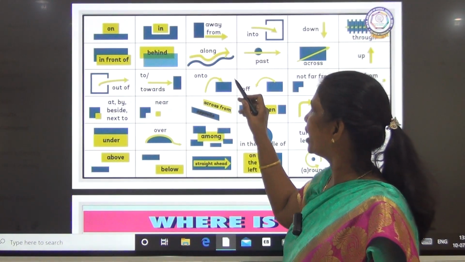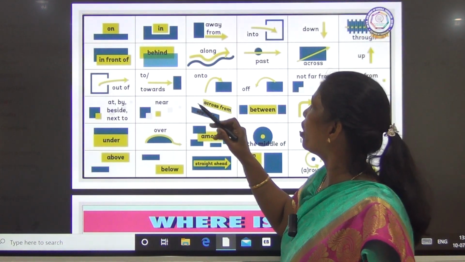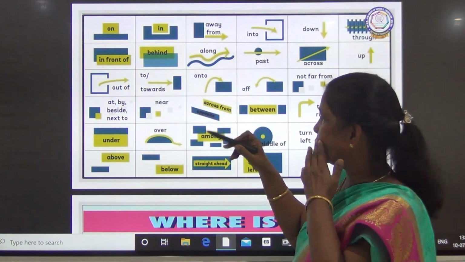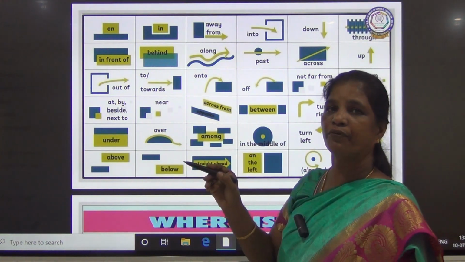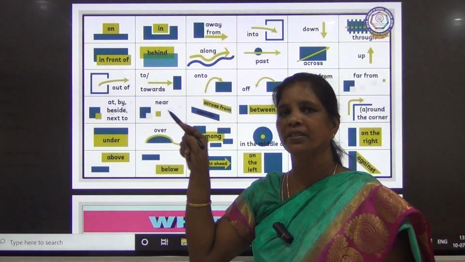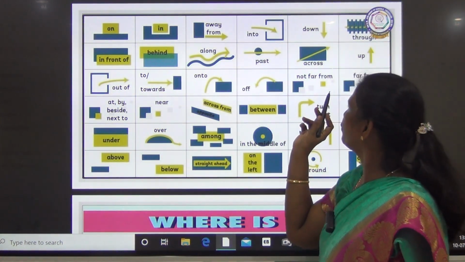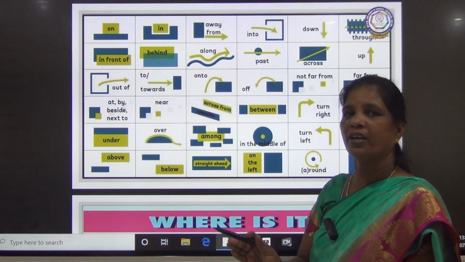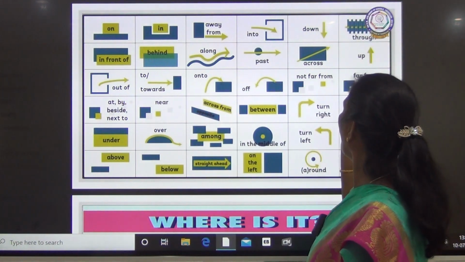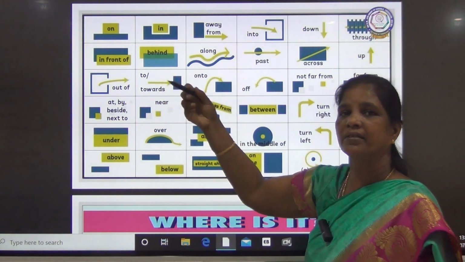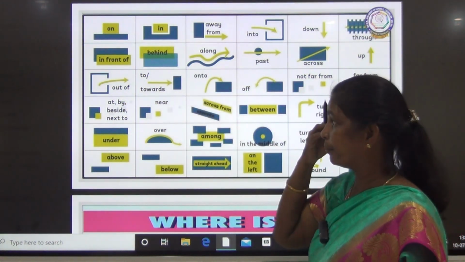And onto is again a movement. So out of, onto, into are all movement words. Off: switch off the thing. Not far from means you are nearby. Far from means a very far distance.